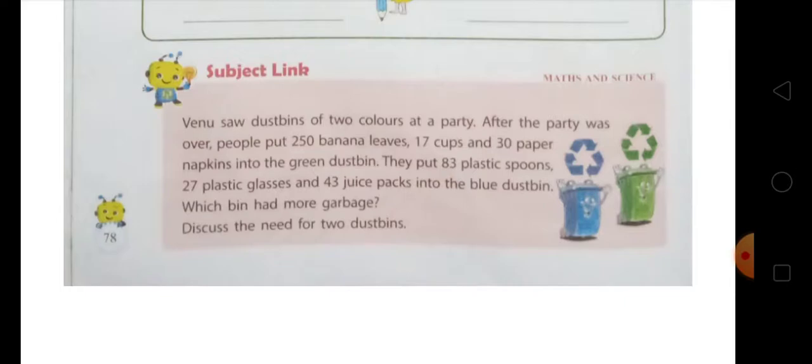Okay, and discuss the need for two dustbins. In the green dustbin you have to put eco-friendly garbage, like paper, peels of vegetables, and peels of fruits. And the recyclable items, made from plastic, thermocol, and polythene, etc., you have to put in the blue dustbin. Okay, thank you. And after that there is exercise 5.1.